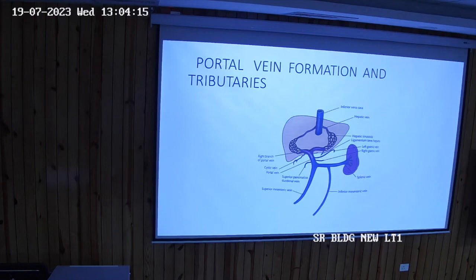Okay. One tributary is over here. I'm showing you. Here all these veins become enlarged, systemic veins, and that's called caput medusae. One tributary is in the anorectal region.